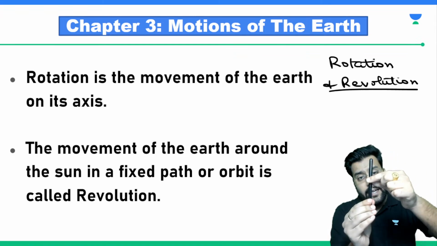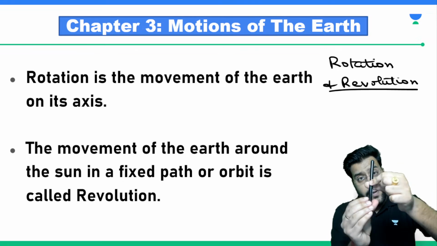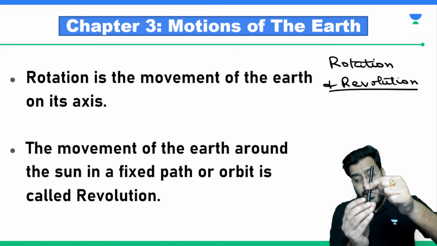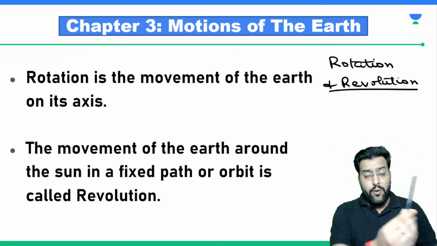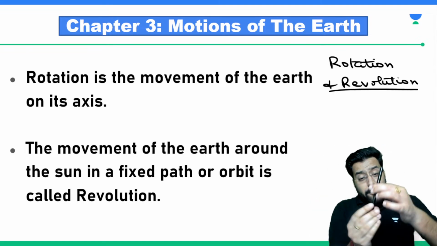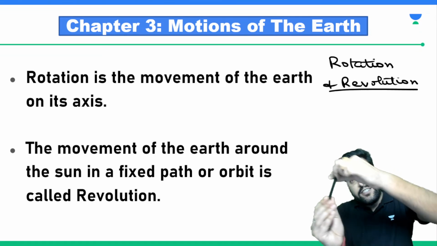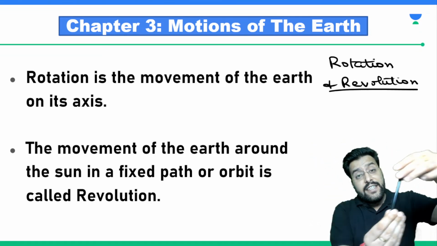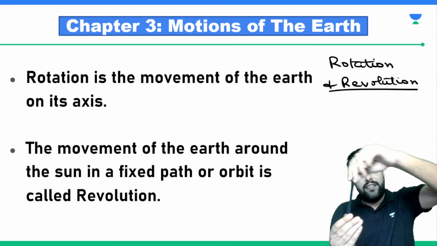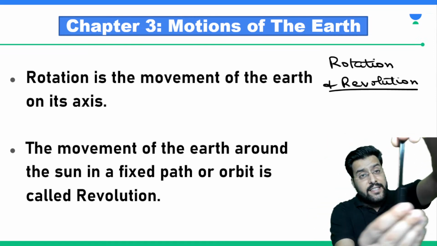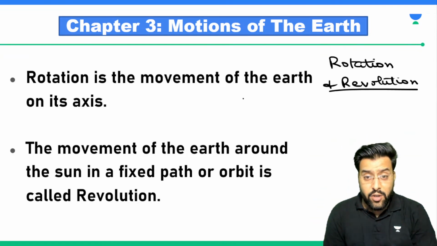One is like this, it's rotating, it's fixed on one place and it's moving around, and the other movement of this pen can be like this. Here it is revolving, and if we do it like this, it is simultaneously rotating and revolving also, that is how our earth moves in these two movements. So it is rotating and revolving simultaneously. Are we getting it or not?